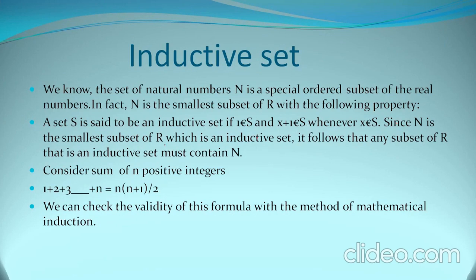So since N is the smallest subset of R, which is an inductive set, it follows that any subset of R that is an inductive set must contain N. Now, अगर हमें पता है कि N जो है वो एक smallest subset है set of real numbers का, जो कि एक inductive set भी है, तो यदि और भी कोई सेट है जो कि इंडक्टिव है, तो वो सेट ऑफ नेचुरल नंबर्स को कंटेन करेगा, दैट इज उसका सुपर सेट होगा. Now consider sum of n positive integers.